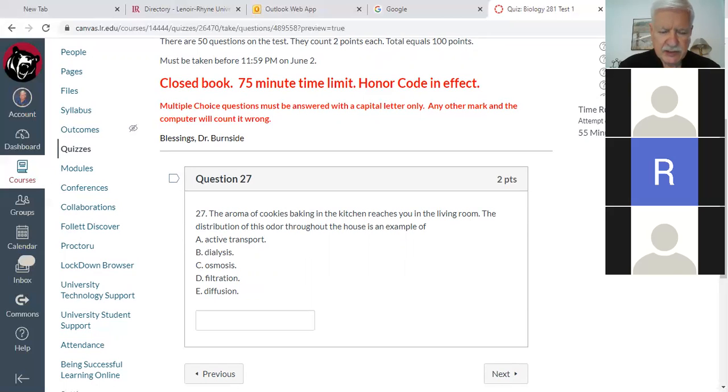What part of the kitchen would it be strongest in? Right when you went over to the oven, okay? As you walked away from the oven, would you smell the cookies more or less? Less. Less. So we have an odor moving from an area where it's stronger or more concentrated to regions where it is less concentrated. So now take another crack at it.